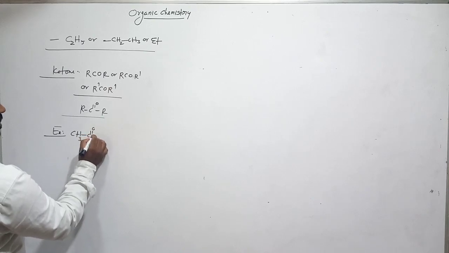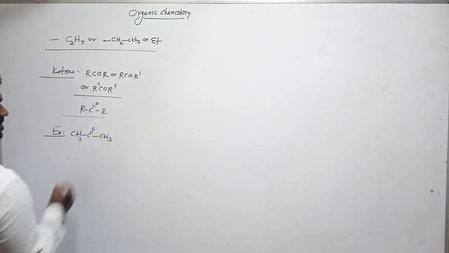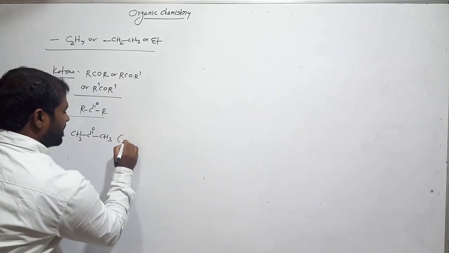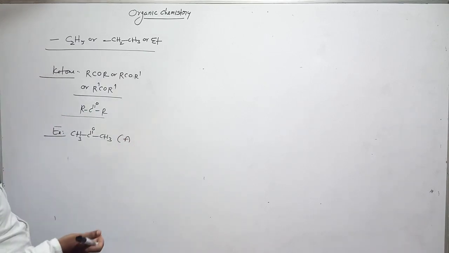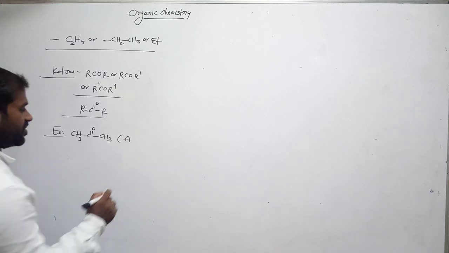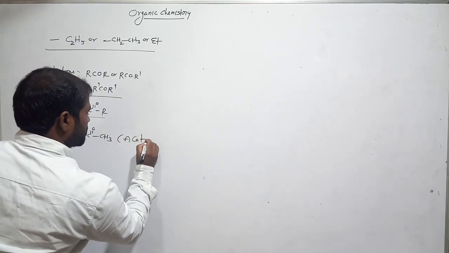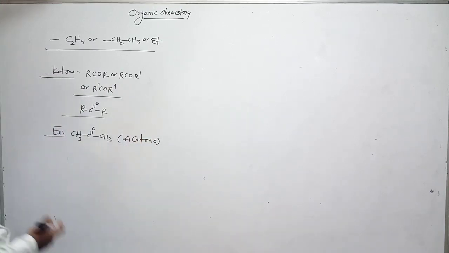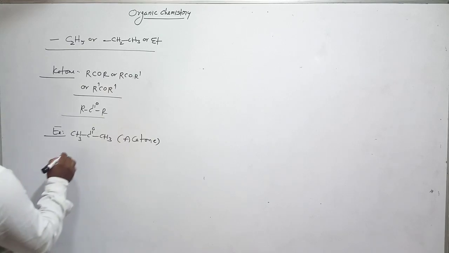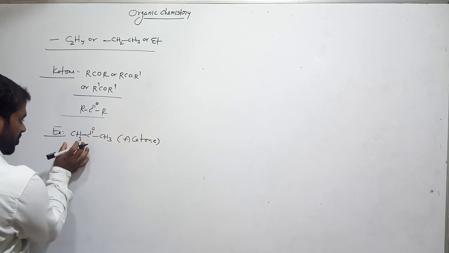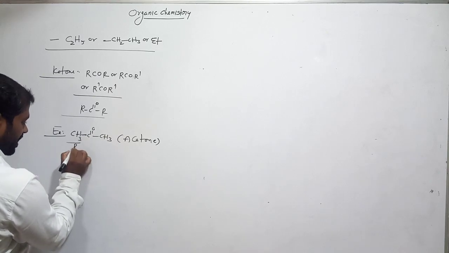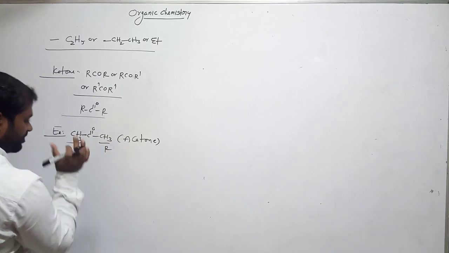CH3 C double bond O CH3. Clear? Its sweet name, or pet name, we call common names. Later I will discuss that. Just remember this: acetone. What is the name of this compound? Acetone. Why? Because this is the carbonyl C double bond O, one side R and the other side is also R. Am I right? Both are same.